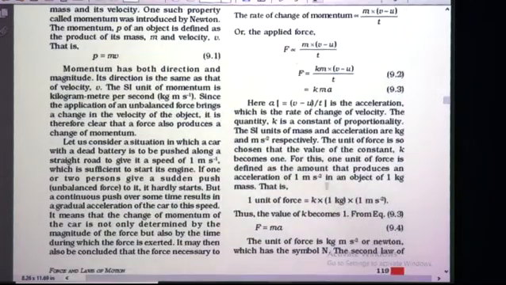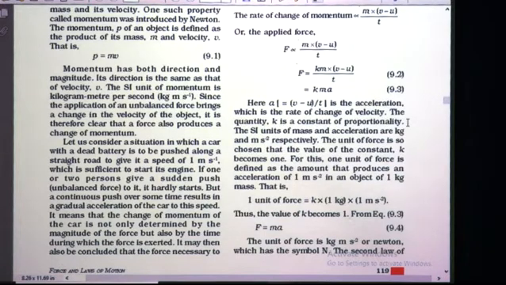Now, here a is v minus u upon t, which is nothing but the acceleration, and you know that acceleration means it is rate of change of velocity. The quantity k is a constant of proportionality. Remember why we have taken k? To remove that proportionality sign.